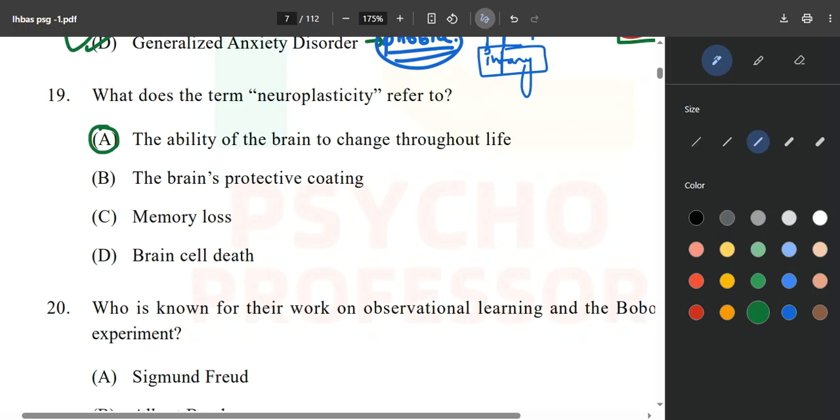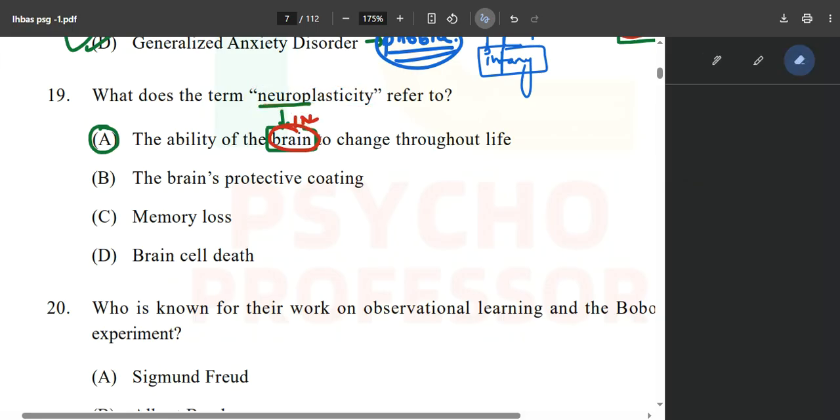In this question they have written the ability of the brain, but you can also say the nervous system, because the brain is also a part of your nervous system. Neuroplasticity can happen in any neuron, not necessarily only in the brain, but it is the ability of the nervous system to change based on its own experiences.